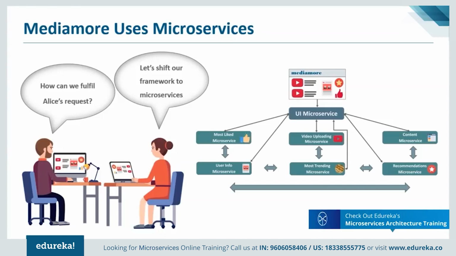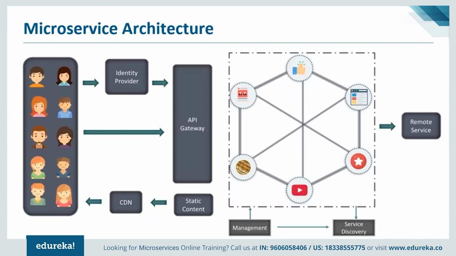But before getting into how the developers shifted their monolithic framework into microservices, let me brief you a little bit about different parts of microservice architecture. The architecture consists of various users who send requests from various devices. These requests are authenticated by the identity provider and are passed on to the API gateway.